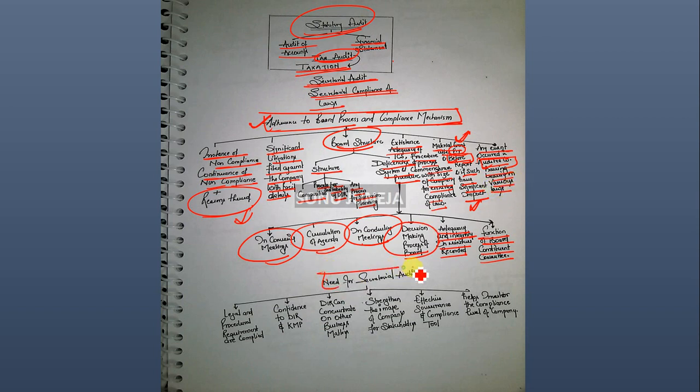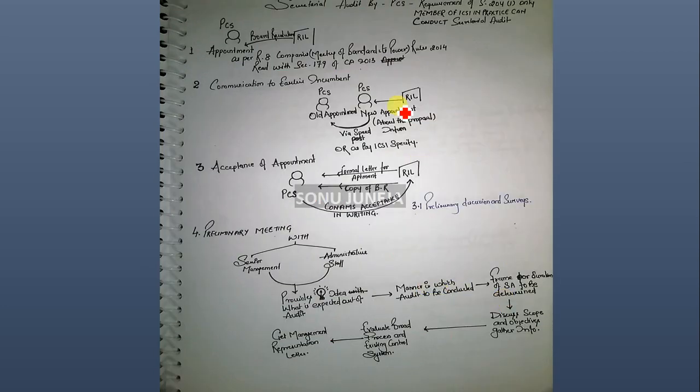So what is the need for a secretarial audit? Legal procedure requirements are complied with. It gives confidence to directors and KMP that they are in a better position with respect to compliance. They can concentrate on other business matters. It strengthens the image of the company for stakeholders, is an effective governance compliance tool, and helps investors gauge the compliance level of the company.